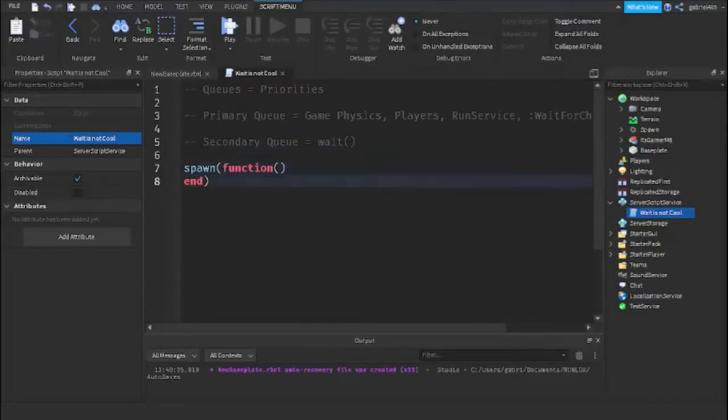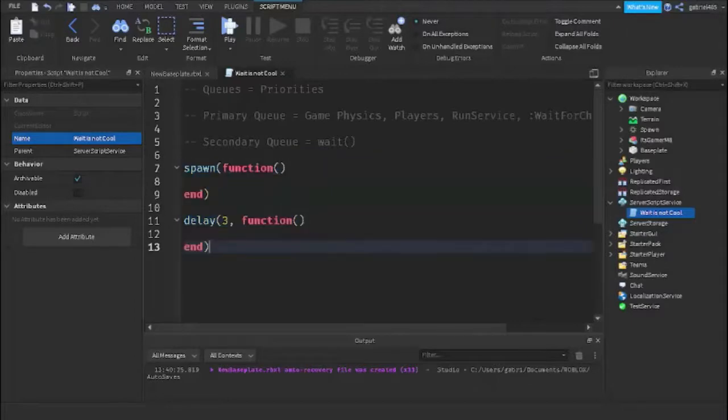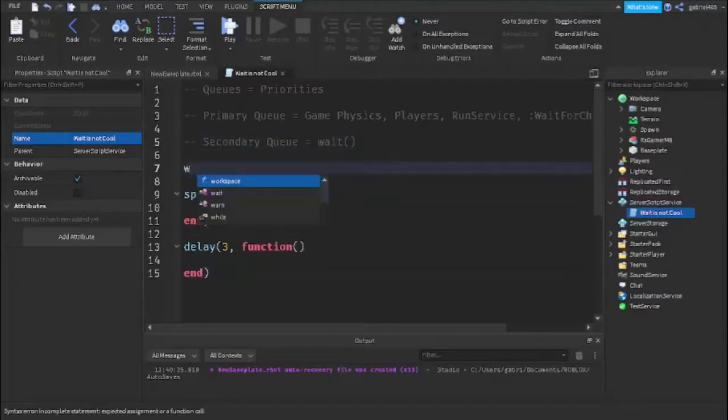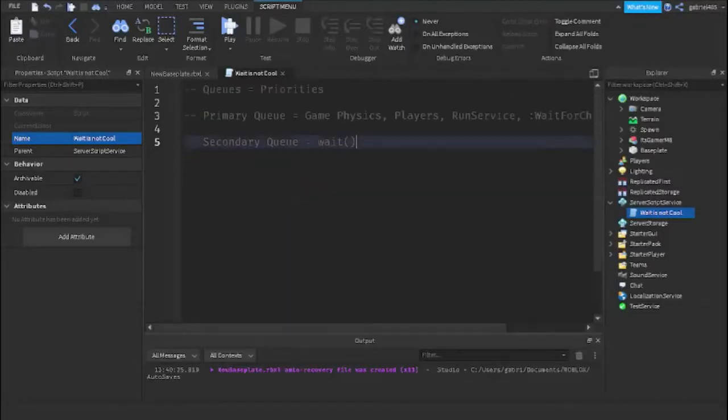Another thing that uses wait, no doubt, is the delay function. So delay 3 seconds function, and then it would create an end right there. So these two are also basically a part of wait, and all of these you should definitely avoid. Let me put wait on here. All of these are secondary queues, so you definitely should avoid them. Okay, so let's just get rid of them.